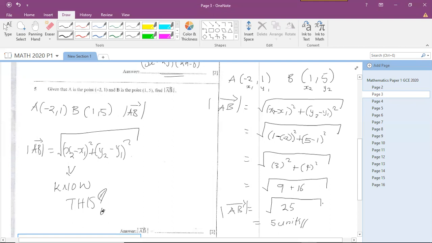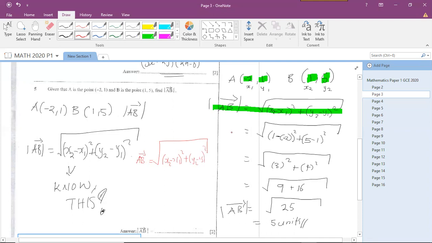So how did I solve this? We have to know the equation. Given two points with their coordinates x1, y1, x2, y2, we can get the distance or the magnitude between the two points using this formula, which says the distance between two points A, B, or whichever points, is the root of, open brackets, x2 minus x1, close brackets, squared, plus, open brackets, y2 minus y1, squared.